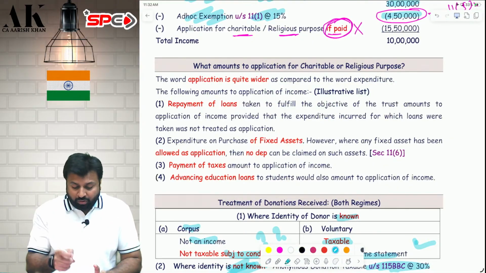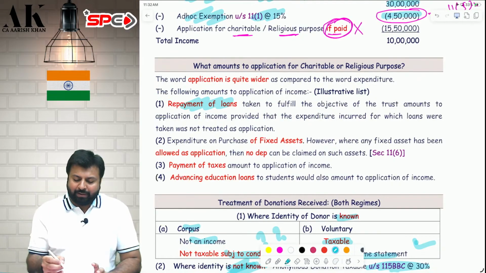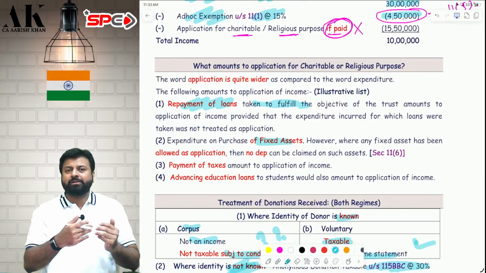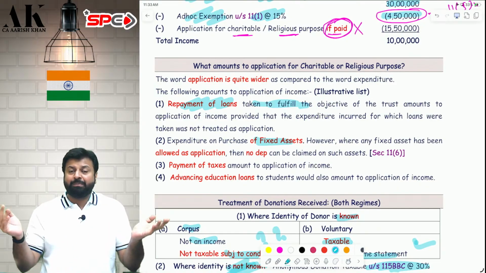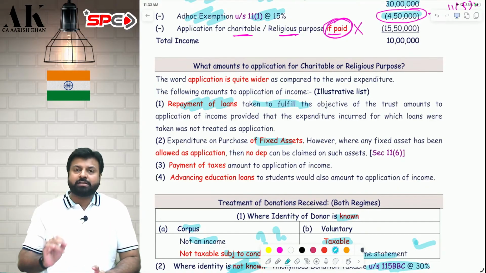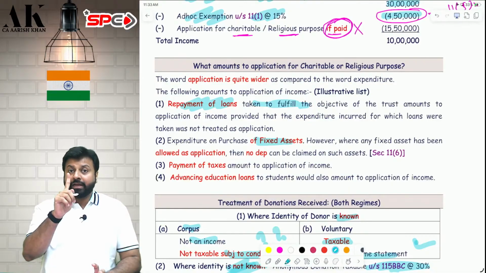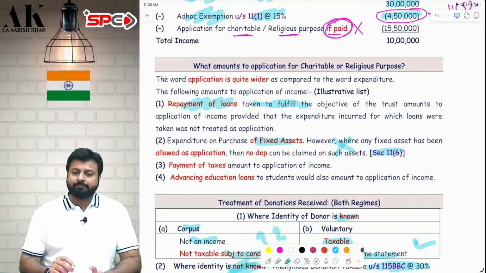When you take a loan for the purpose of the trust and now you are repaying the loan, that repayment of loan can also be considered as application. Suppose you are purchasing some fixed asset, such as laboratory equipment for the students, or land for the students so that they can make a playground. That can also be considered as an application. But once you consider a fixed asset as an application, then you cannot claim depreciation on that fixed asset as per Section 11(6).